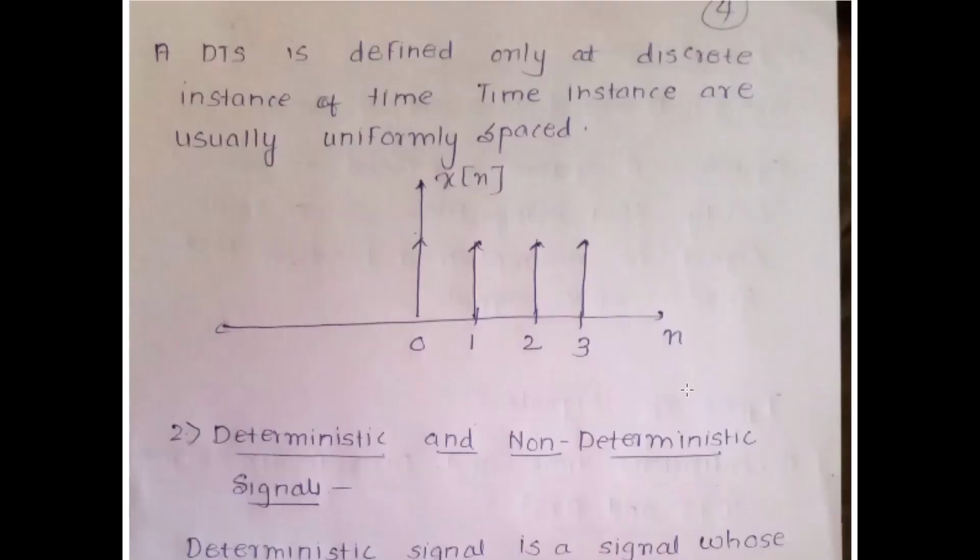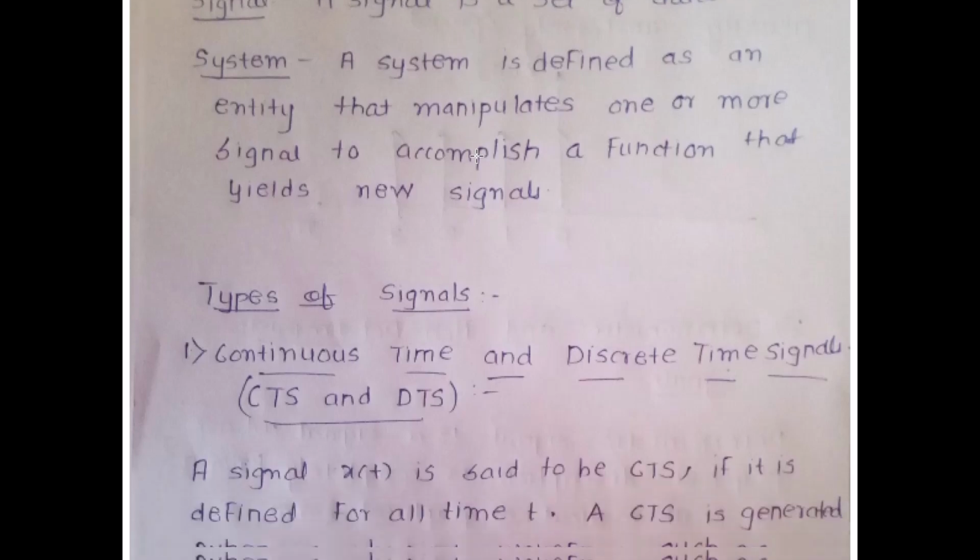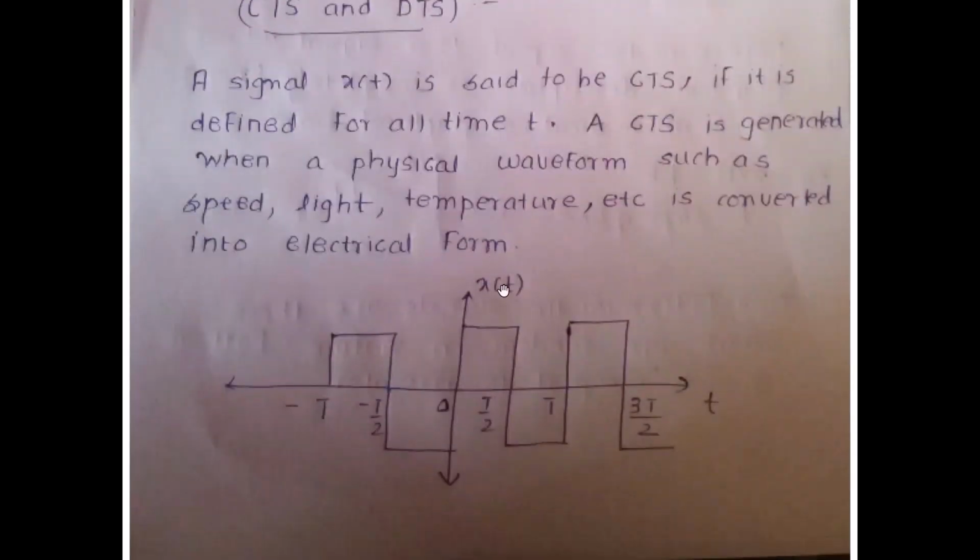When I talk about a DTS, or a discrete time signal, it's defined only at discrete instants of time. Time instants are usually uniformly spaced. In case of my continuous time signal, the representation was x of t and it was defined over all intervals of time. It had a certain magnitude over all intervals of time and my x-axis was time, t.